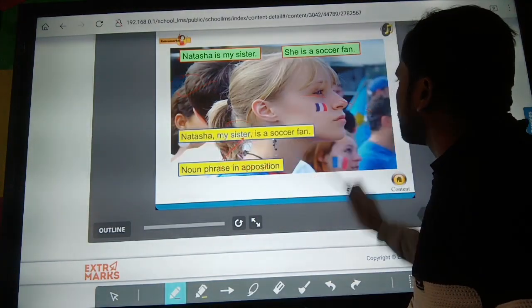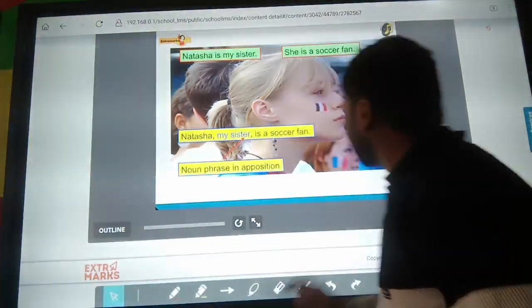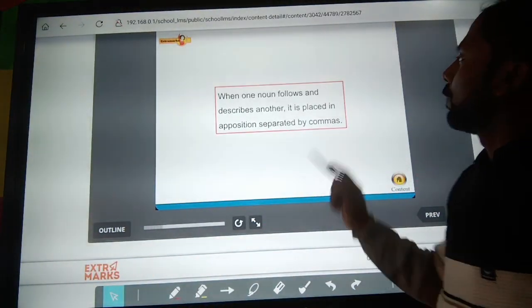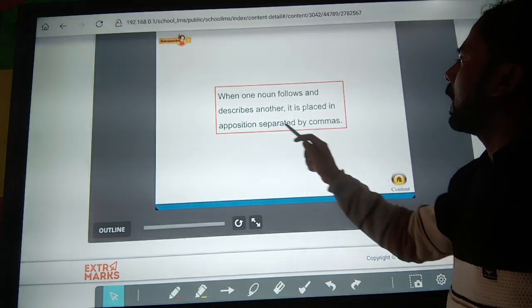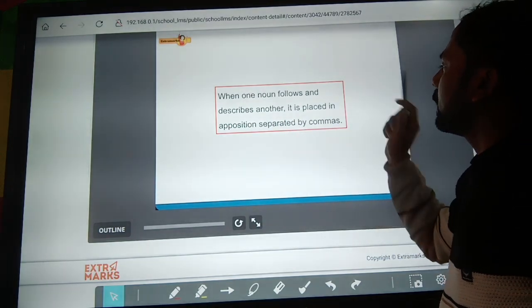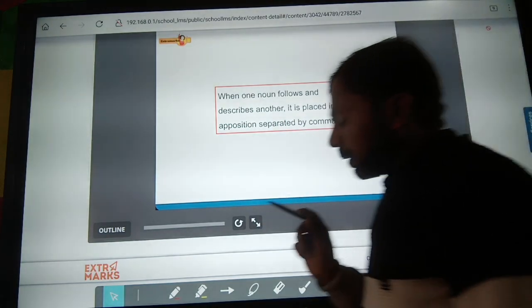Noun phrase, opposition. Next is, where one noun follows and describes another, it is placed in opposition, separated by commas.